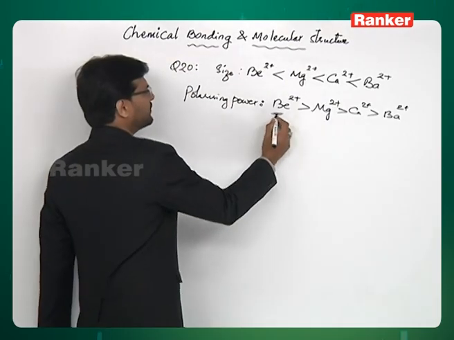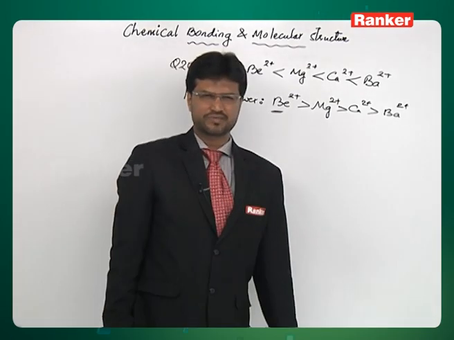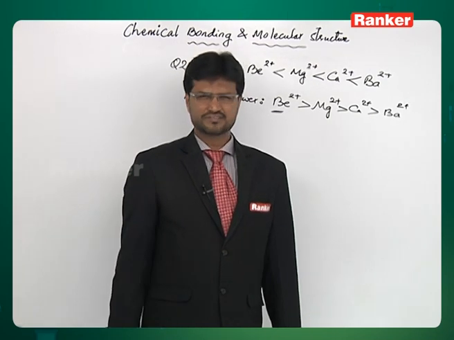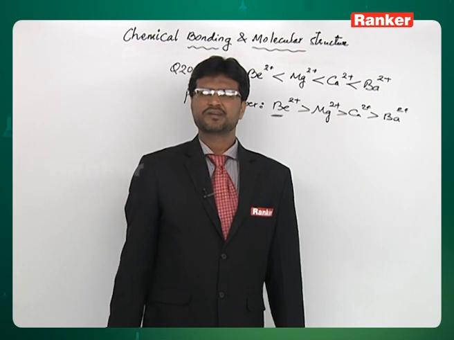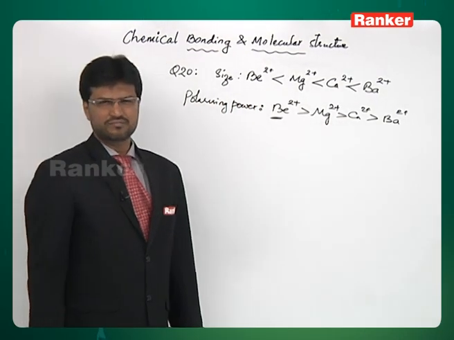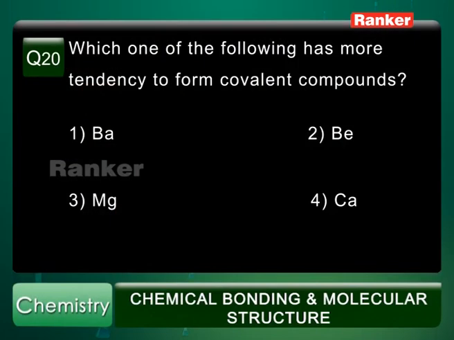So, because of highest polarizing power of Be2+, compounds of beryllium are predominantly covalent. That is the explanation for this. On the basis of Fajan's rules, we say Be2+, due to its high polarizing power, will have maximum covalent nature. And the correct answer is second option, Be.